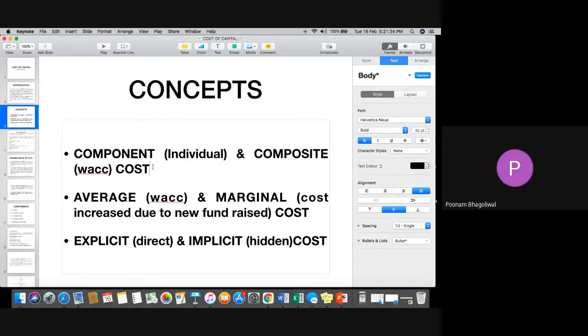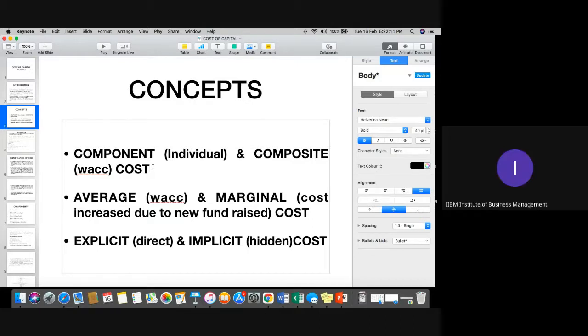Yes, sir. Yeah. Fine. Any more doubt, please, in this part? The first part, that is about the individual component and the composite component. Hanji, please kindly confirm, students. Yes, students, please kindly confirm. If it is clear, then we'll move to the next part, please. Yes, sir. Move to next part.